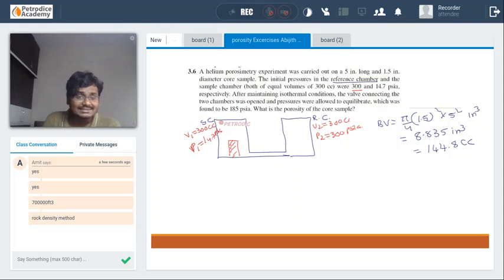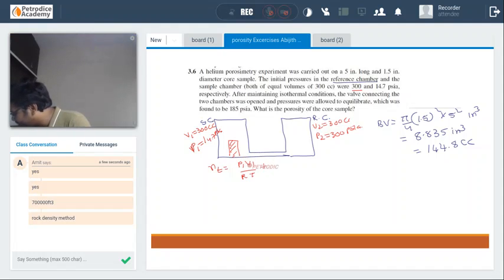Okay, first let us calculate the initial total number of moles. The total number of moles is equal to P1 V1 divided by RT plus P1 into V1 minus grain volume plus P2 into V2 by RT.